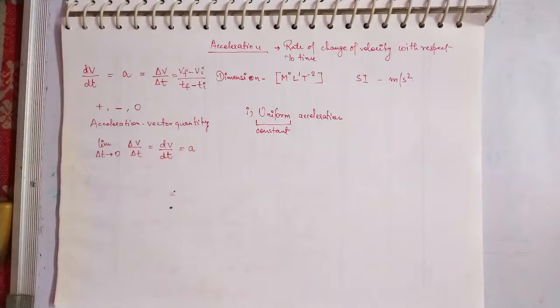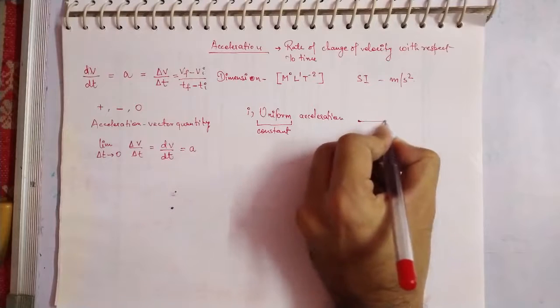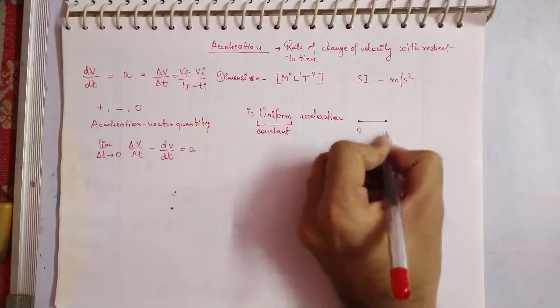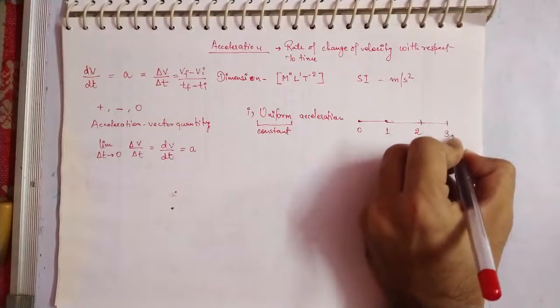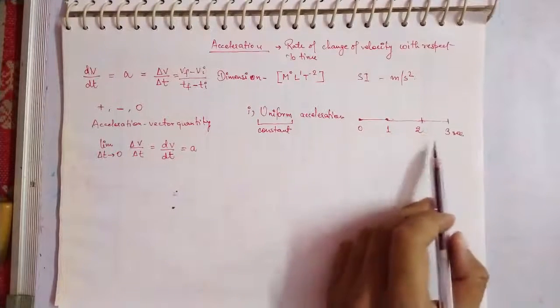If your velocity is changing by equal amounts at every duration of time, with the same amount of change, that will be known as uniform acceleration. For example, for every duration of a second, like this is 0, this is the first second, this is the second second, and this is the third second.